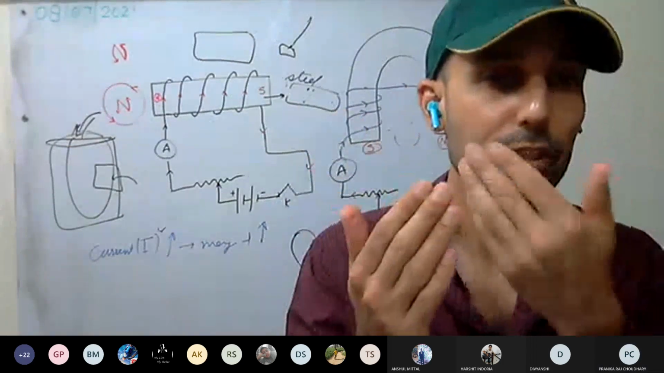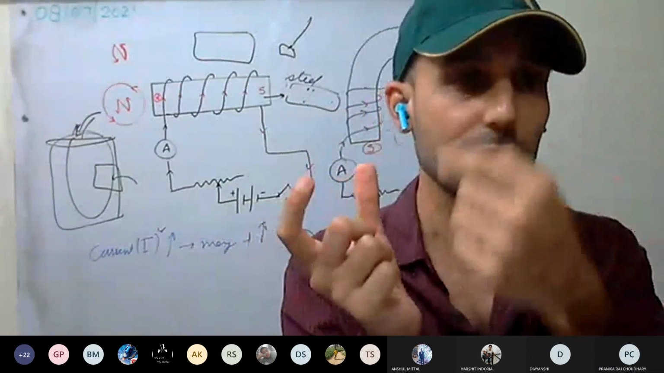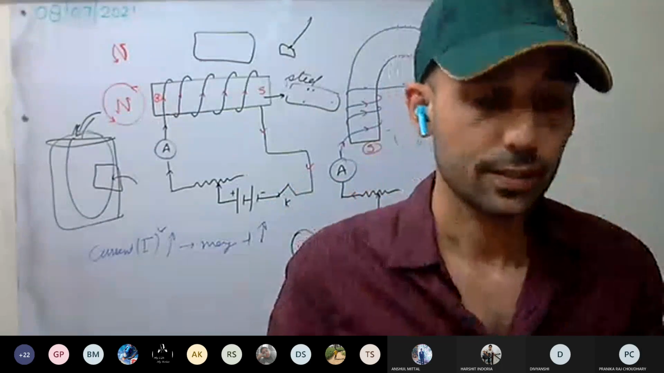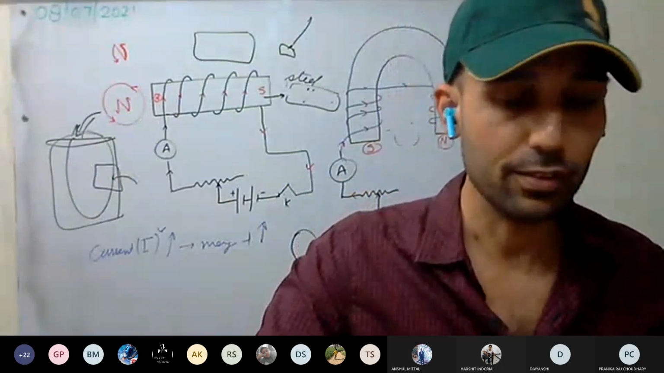When we speak, vibrations are produced, and because of that, different currents pass through, that we'll discuss tomorrow. Electric bell we'll discuss tomorrow.